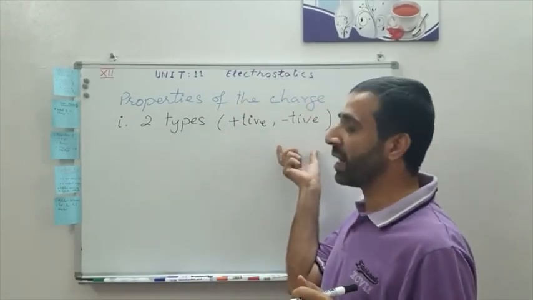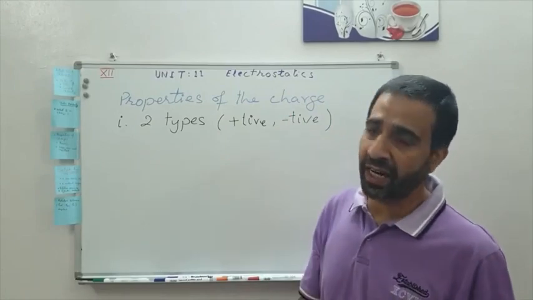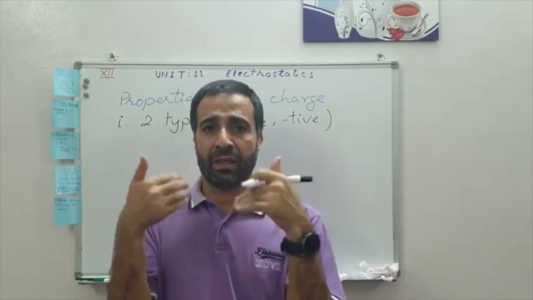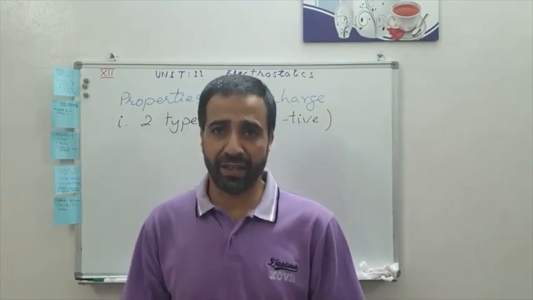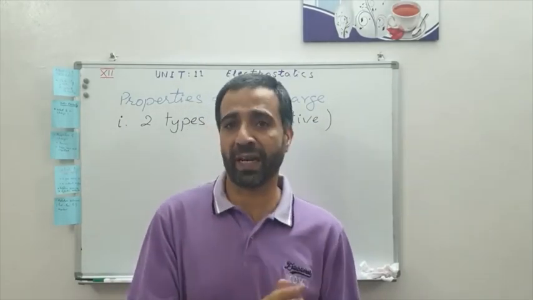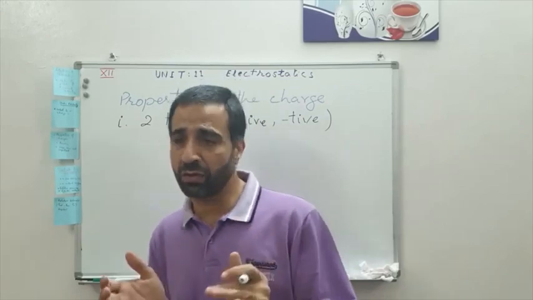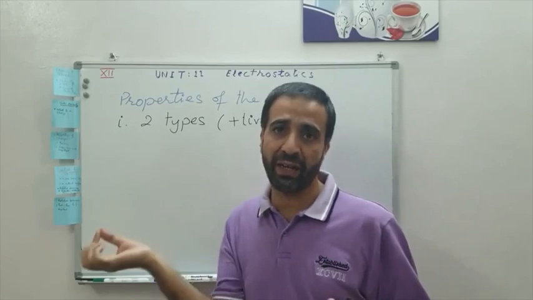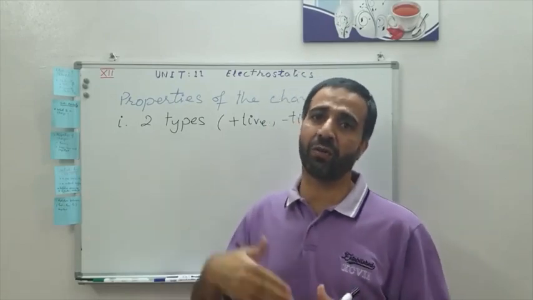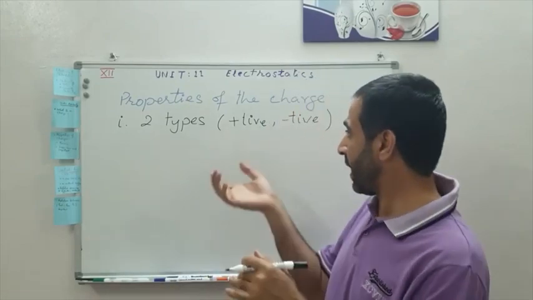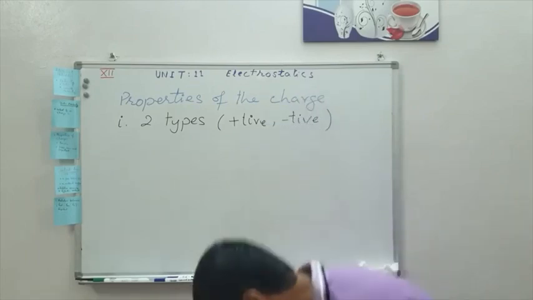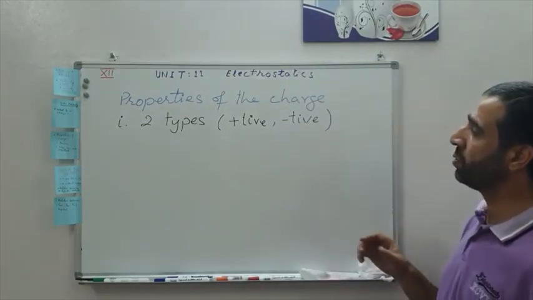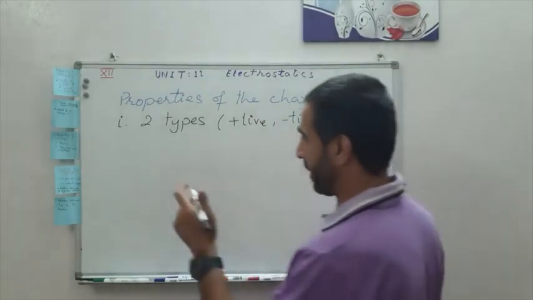The negatively charged body is the kind of body which gains electrons, which has an excess of electrons, right? Why? Because you know that charges can only be found on the proton or on the electron and no other part, right? I will be explaining these one by one. So we have two types of charges, right?